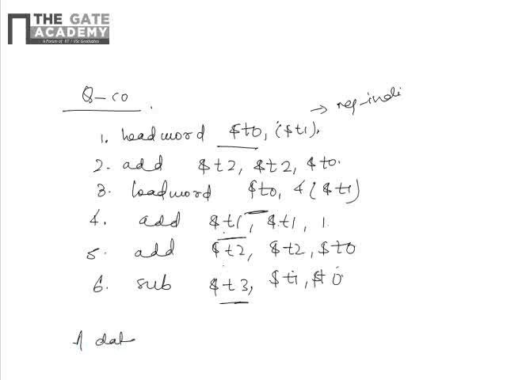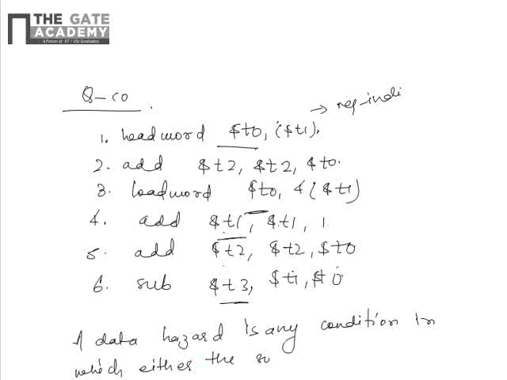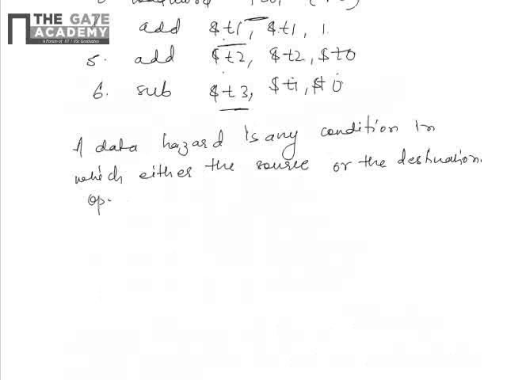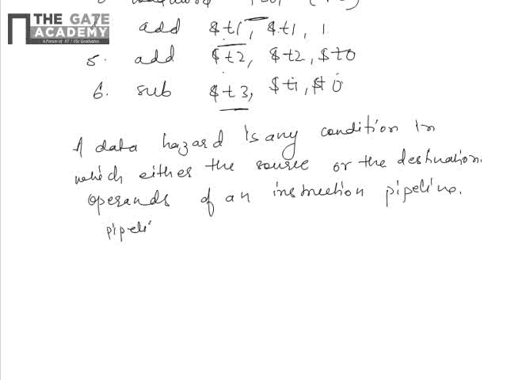A data hazard is any condition in which either the source or the destination operands of an instruction in the pipeline are not available on time. Whenever this kind of situation happens, the operation gets delayed.